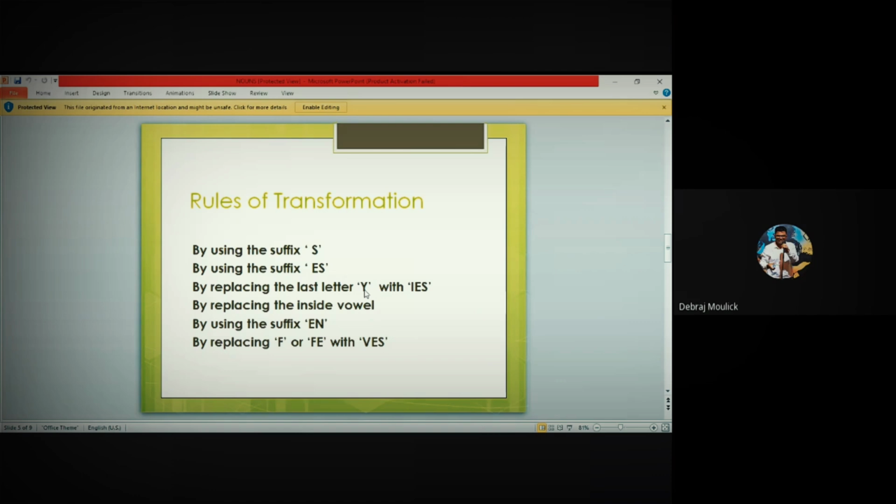Knife, the weapon, becomes knives, wolf becomes wolves, leaf becomes leaves, shelf becomes shelves. So here you are replacing y, here you are replacing the inside vowel, and here you are replacing f or fe with ves, right? So these are the one, two, three, four, five, six rules of transformation.